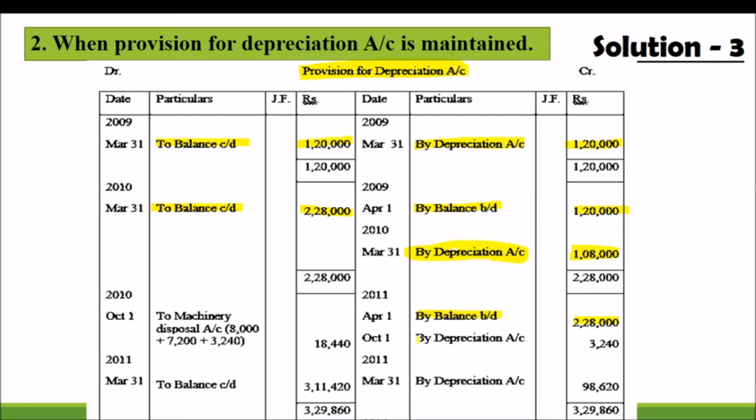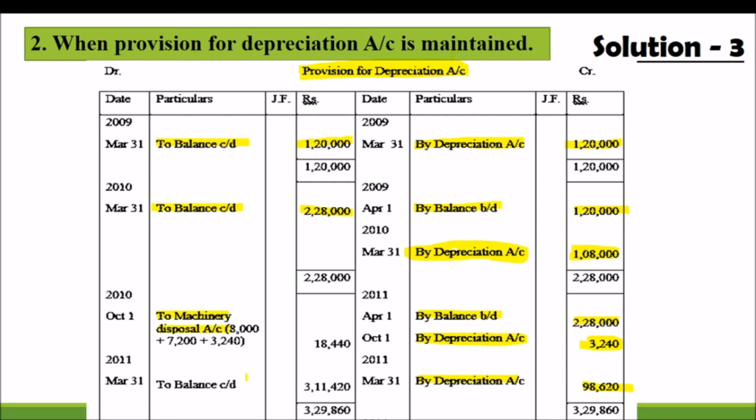Then we are calculating the amount of depreciation of the asset which is sold. So the amount of depreciation of that asset sold is 3,240, and for the remaining assets depreciation is 98,620. So the total amount will be there, out of which the machinery disposal account will record all the amount of depreciation for the asset sold.